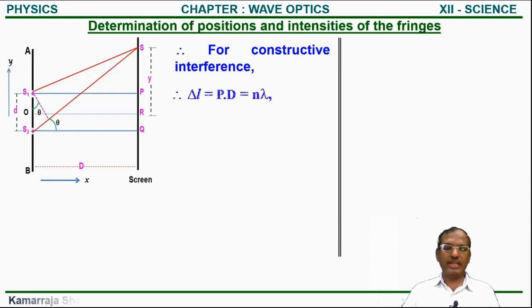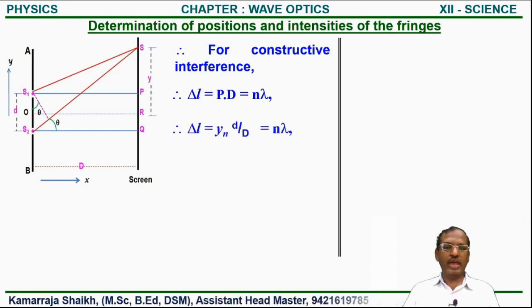So we write delta L, the path difference, is equal to n lambda. Now we put the value of delta L as Y small d upon capital D is equal to n lambda. I put here the suffix for Y as n. Why n? Because it is the nth bright fringe.